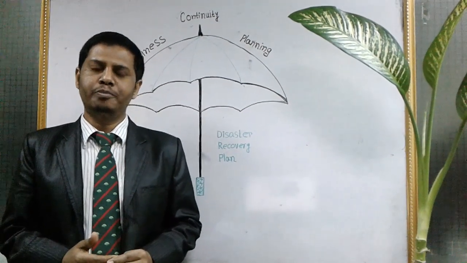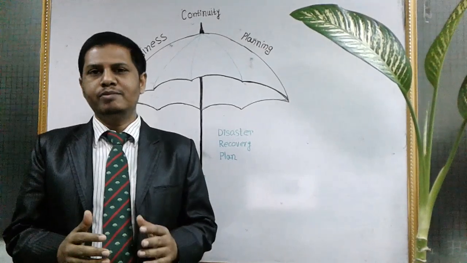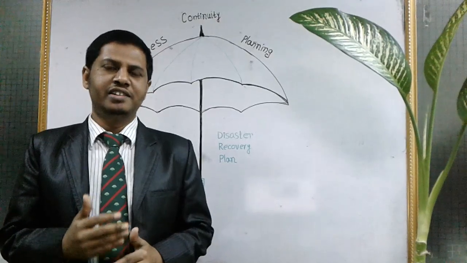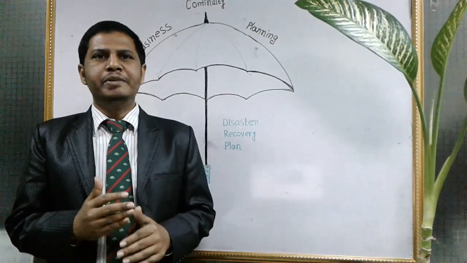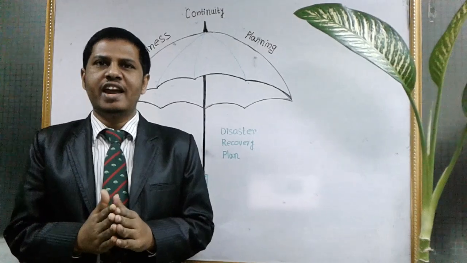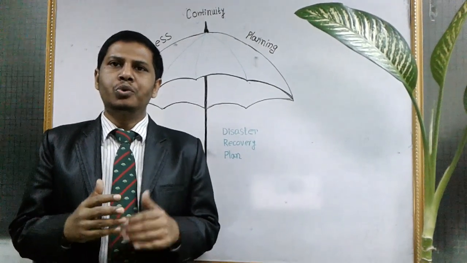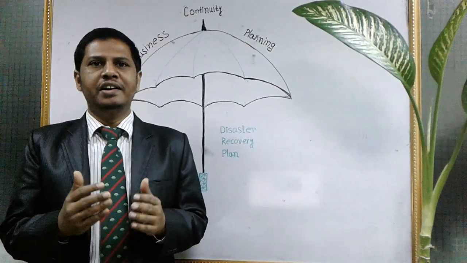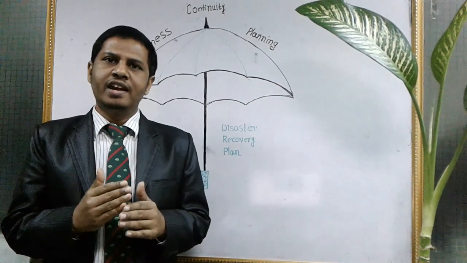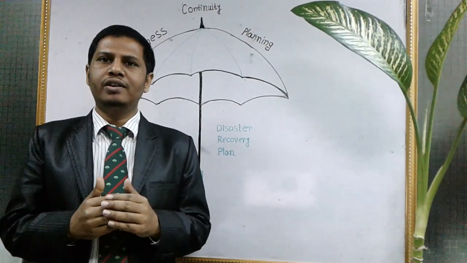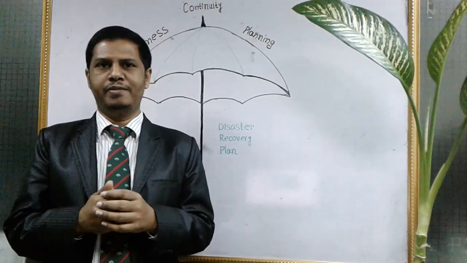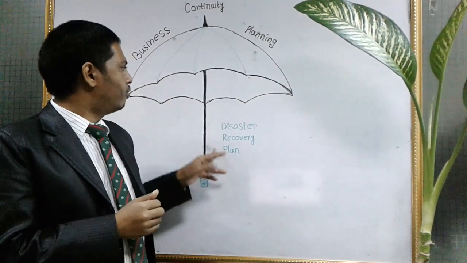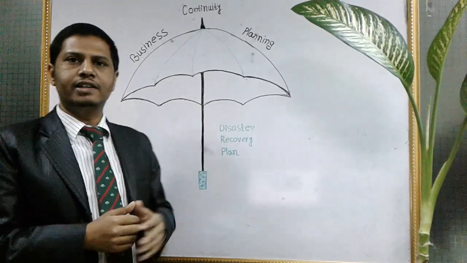Today I am talking about BCP and DRP. Sometimes you are confused about the difference between the business continuity plan and the disaster recovery plan. We know BCP focuses on the business context and is a long-term plan to ensure the continuity of business operations, whereas DRP focuses on IT and is a short-term plan to recover from a disruptive event. Finally, we can say that DRP falls under the umbrella of the business continuity plan.